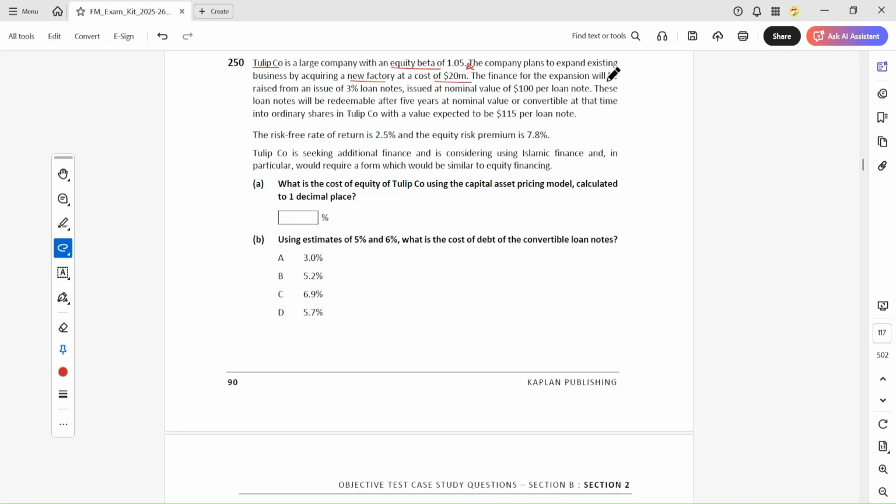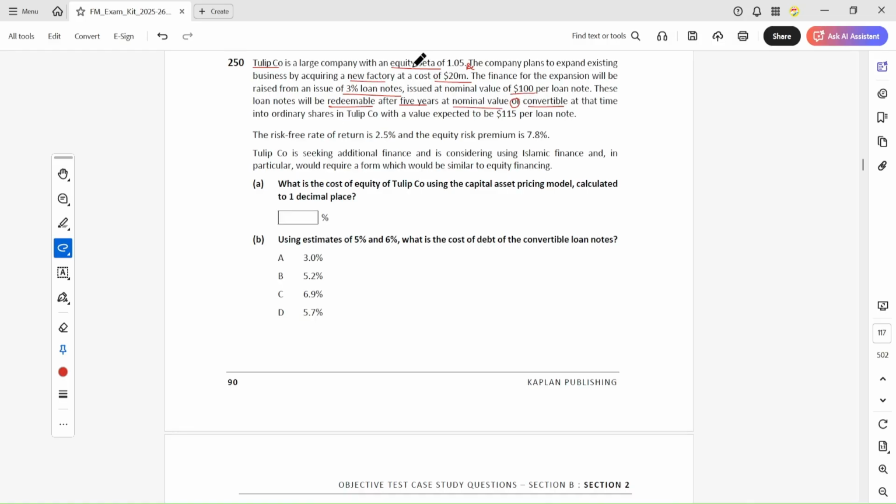The finance for the expansion: because they don't have the finance, they are financing the expansion with an issue of 3% loan note at nominal value. These loan notes will be redeemable after 5 years at nominal or at the convertible price.